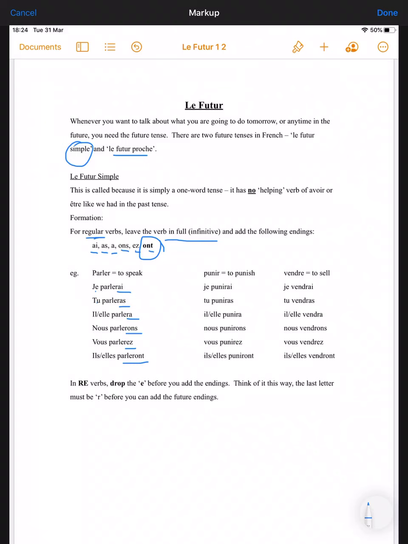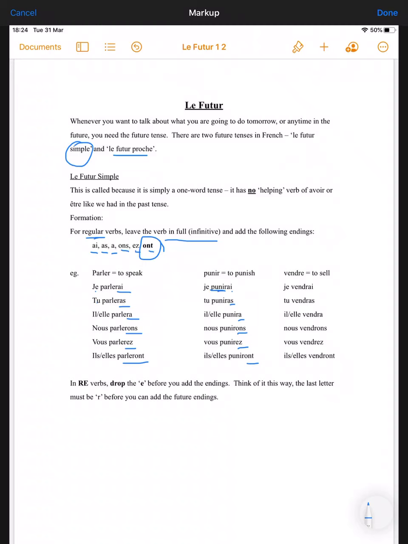For punir, exactly the same thing. It's an IR verb this time. So you have the verb in full, there's the punir, and you add on to the end of it your ending, which is ai. So je punirai, tu puniras, il, elle punira, nous punirons, vous punirez, il, elle puniront.